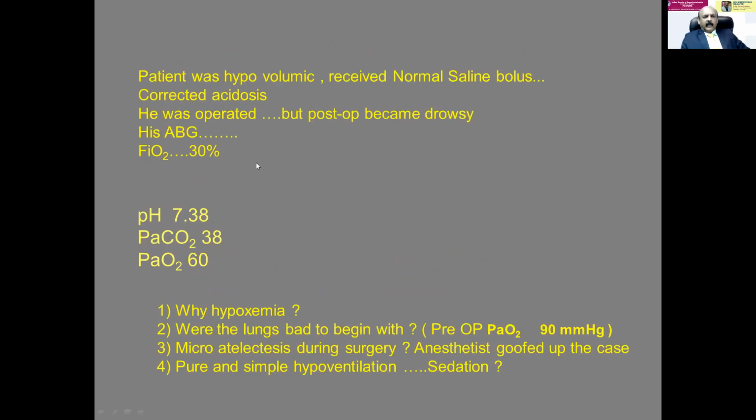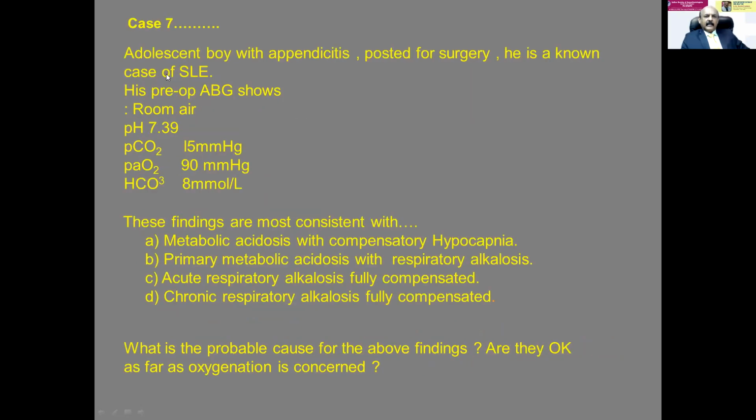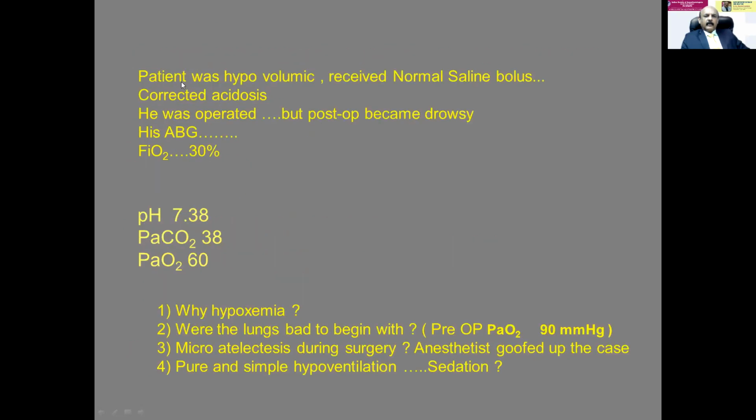But what happens in a surgery, it routinely happens. See, this patient is a case of SLE. You should note that, systemic lupus erythematosus. So the patient was dehydrated and the patient was given volume correction. Usually, volume correction will correct acidosis. That is the reason in diabetic ketoacidosis, we are not giving soda bicarbonate and we are giving volume. So volume corrected the acidosis.